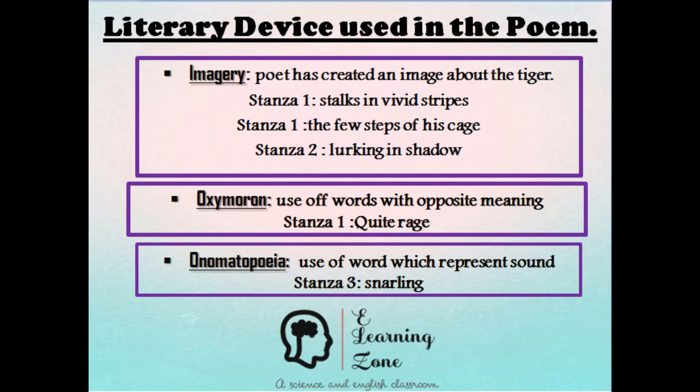Then it comes to oxymoron, the use of words with opposite meanings. Words that have opposite meanings are used together, like in the quiet rage. Then onomatopoeia, where there is a word which represents a sound, where we can understand that the word states a sound, like snarling.